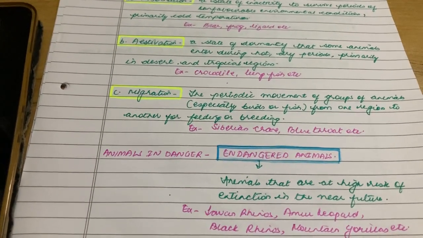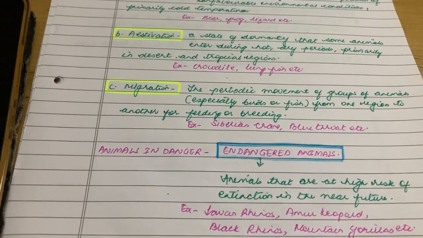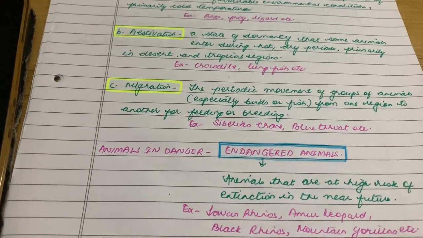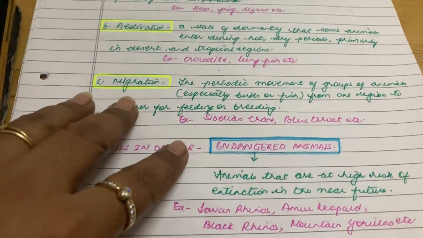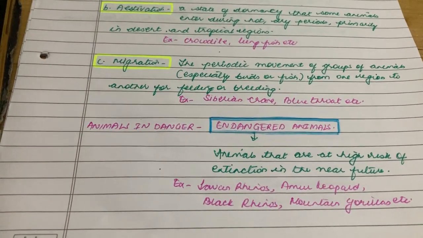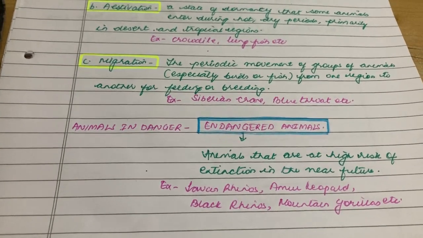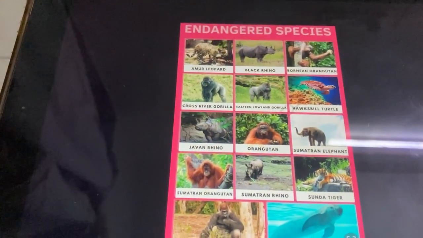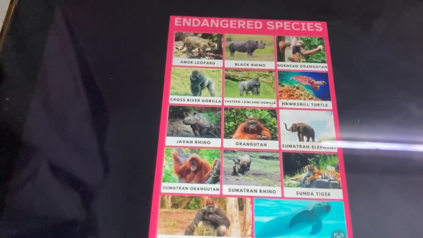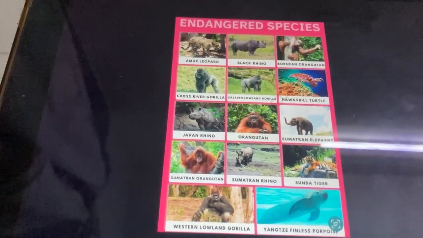If you have still not watched the complete video, do watch all the videos till the end so that you don't miss out on any part. Yes, so examples are Javan rhinos, Amur leopard, black rhinos, mountain gorillas, etc. And here are the pictures of the animals who are at high risk of disappearing from earth.